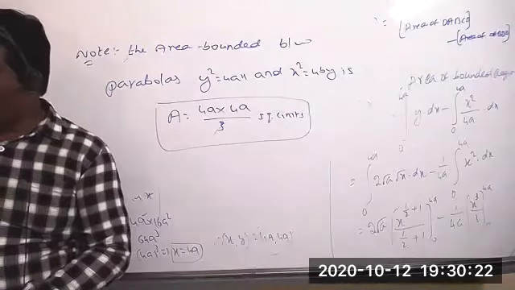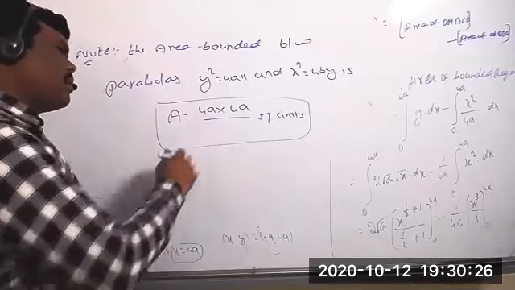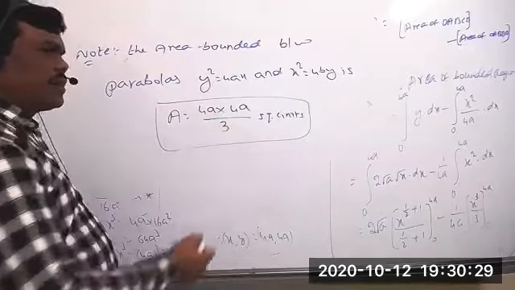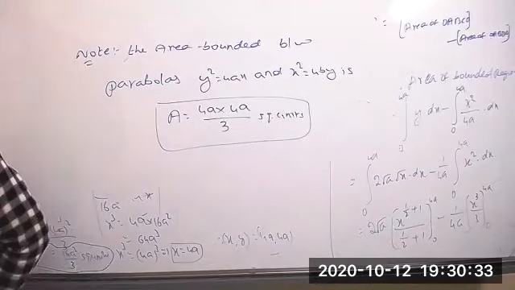So if this kind of parabolas is given, then directly by applying this formula you can find the area. From a CET point of view, all of you should remember that.